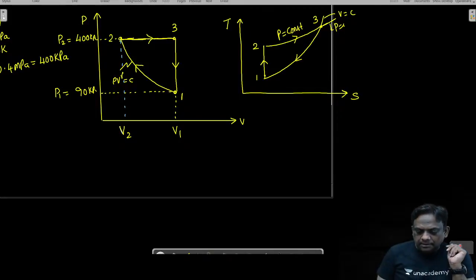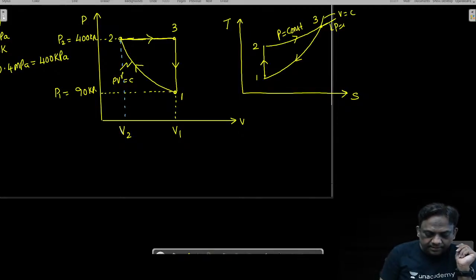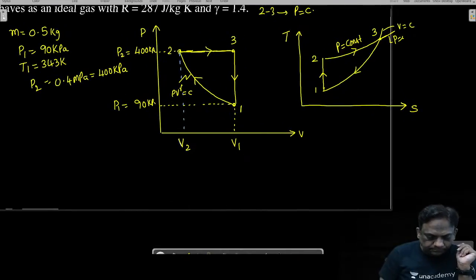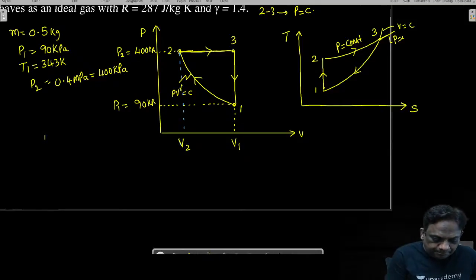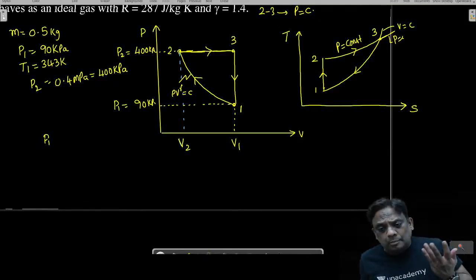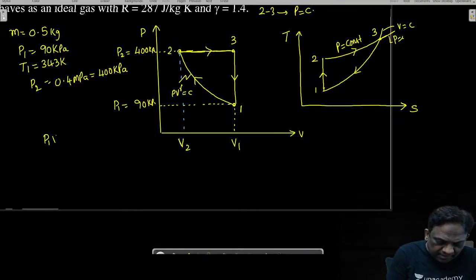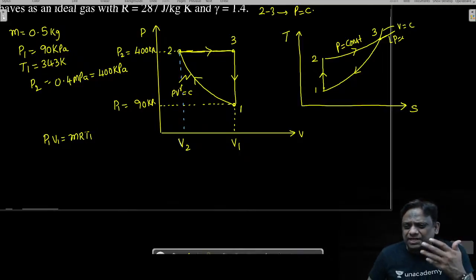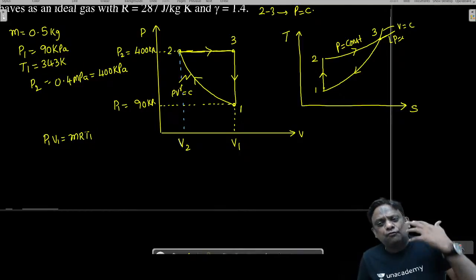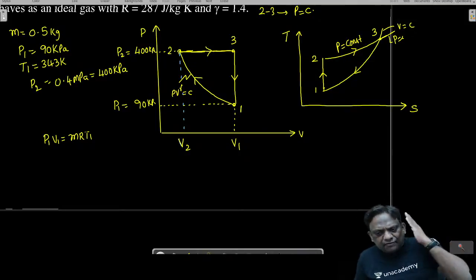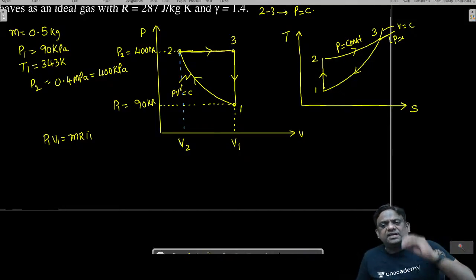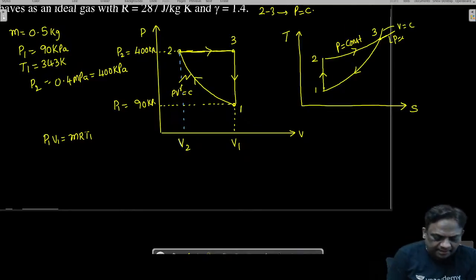Okay, now please observe here. I think some other data is also given. Mass is given, initial temperature. Now, can I calculate V1? It is a closed system, so mass will remain constant. P1V1 is equal to mRT1. Let us try to find out pressure, temperature, volume at all points. If that is known, the rest is simple calculation. I repeat, the first step is let us calculate pressure, temperature, volume at all points.